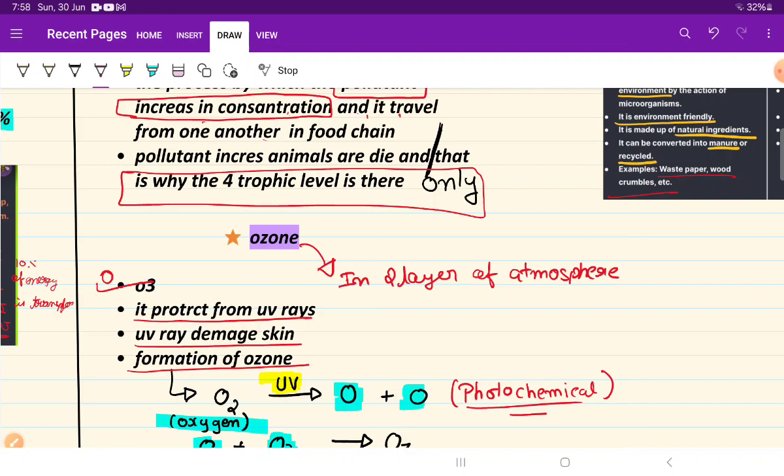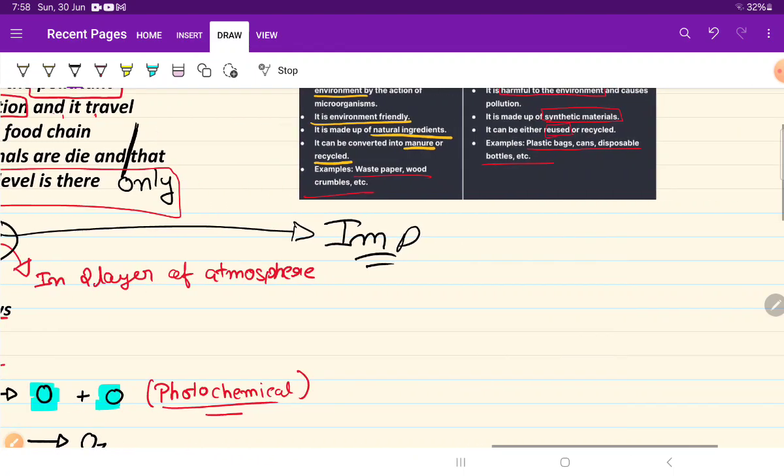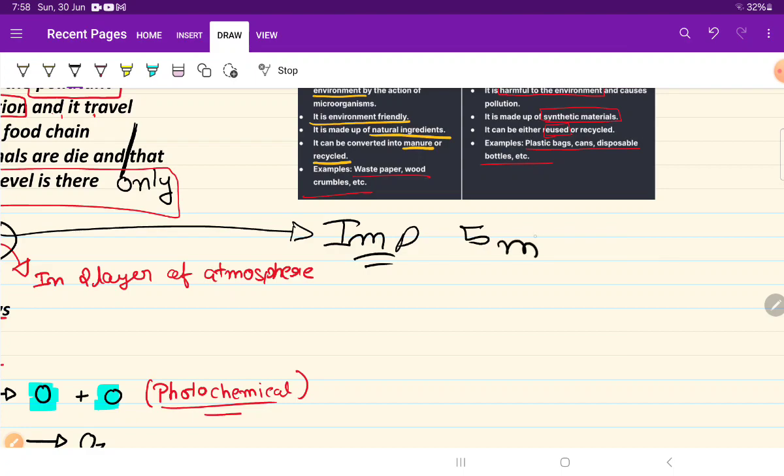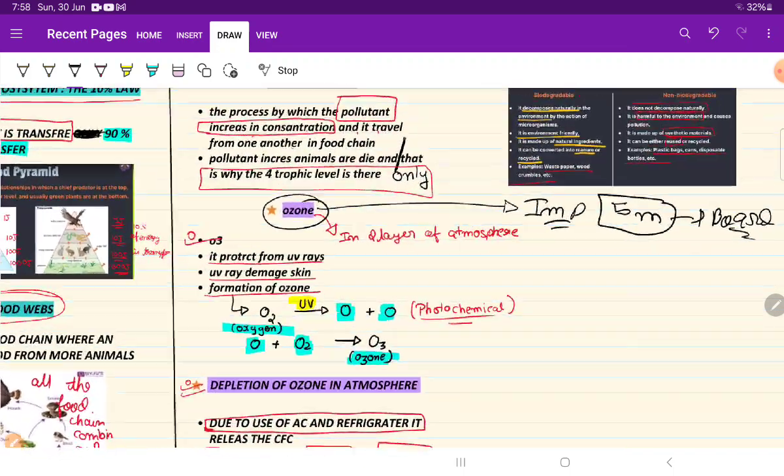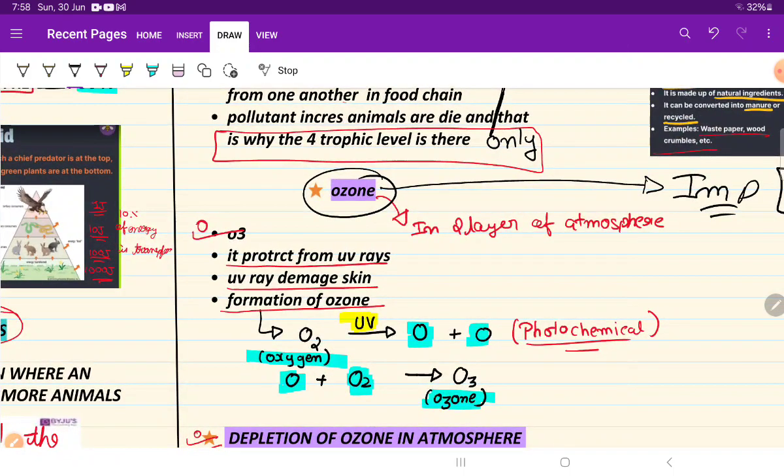Now one of the most important topics, it is asked for 5 marks in the board exam. So you have to learn this by heart only. Don't worry, we will do this in just 2 seconds. You just have to focus here.